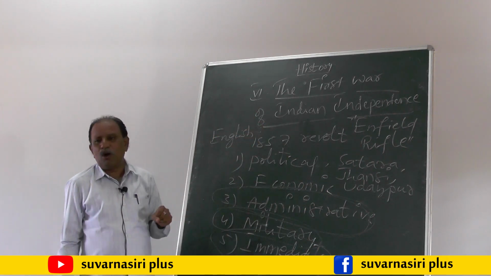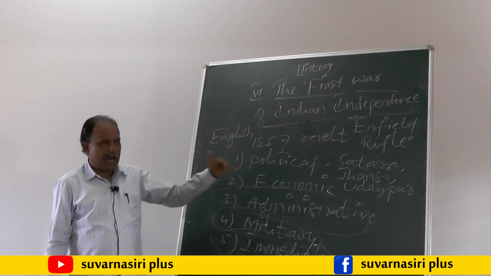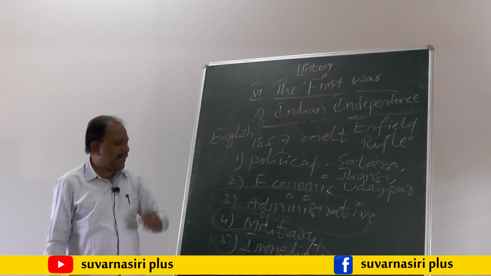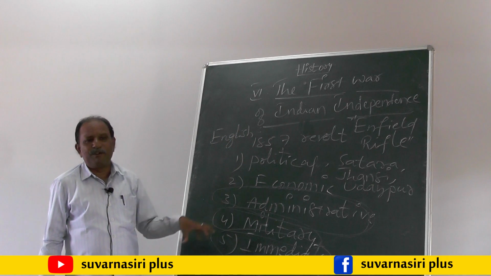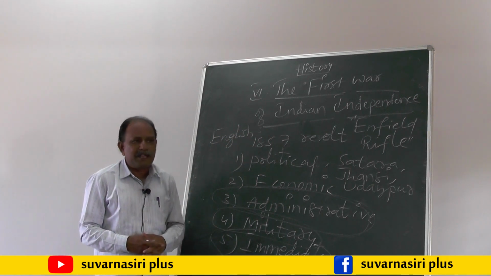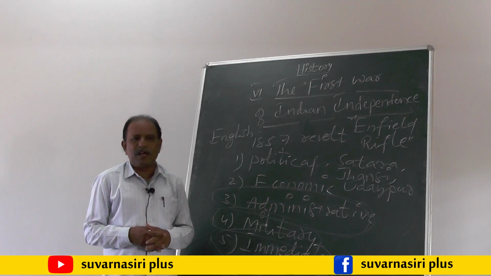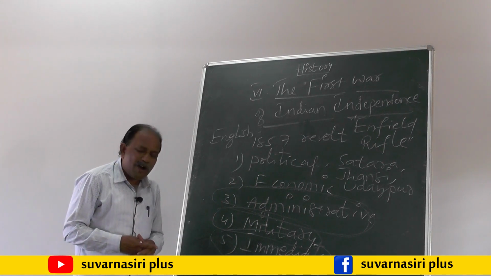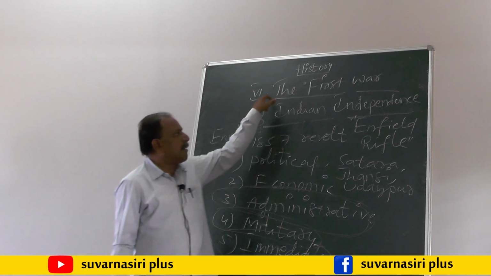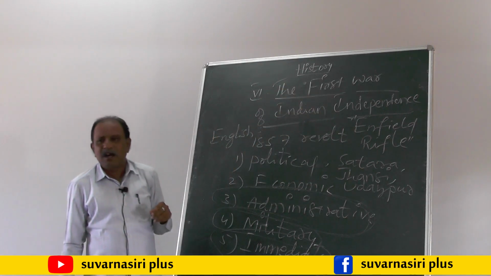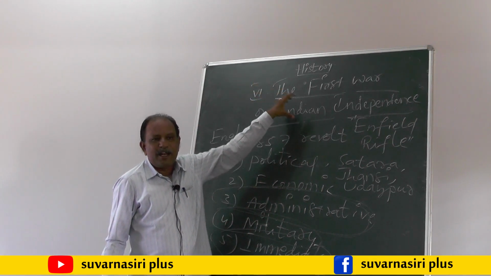Now we came to know about the political reasons, economic reasons, administrative reasons, military reasons, and immediate reasons for the 1857 revolt. This revolt spread very largely from the Indian sepoys, but unfortunately the 1857 revolt, or the first war of Indian independence, or the first Indian freedom struggle, failed completely.